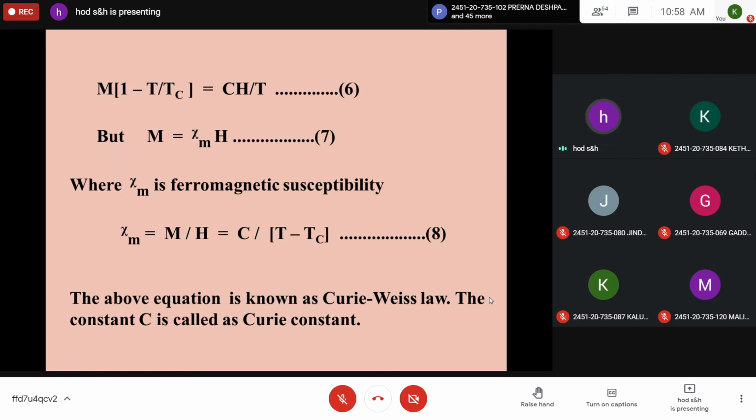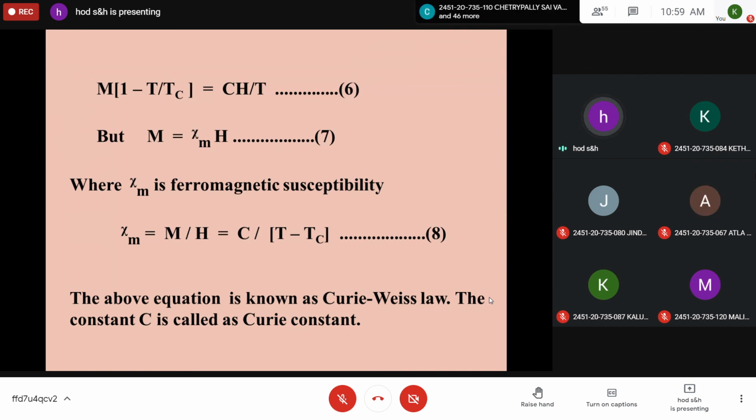Just we have rearranged the terms. The terms with M, we took them to the left hand side, and you can take M as common, and you should assume mu naught mu square N by 3k is C. And by doing these substitutions, you can arrive at equation 6, M into 1 minus T by Tc is equal to CH by T. But M can be written as chi m into H, so H gets cancelled.